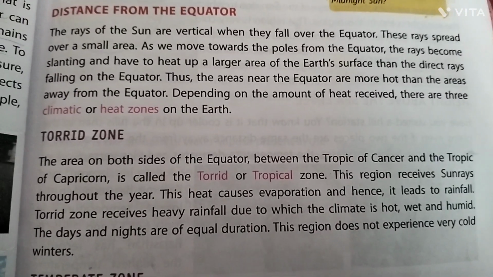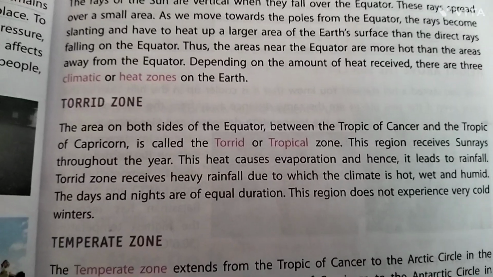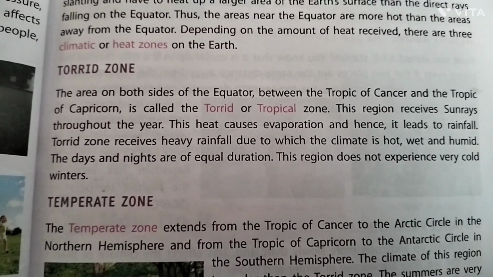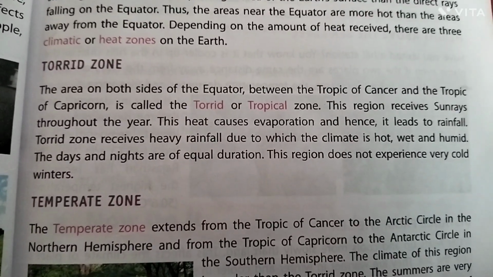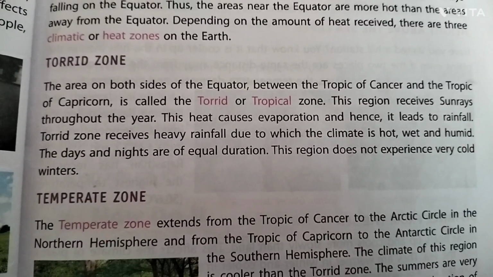Depending on the amount of heat received, there are 3 climate or heat zones on the earth. Torrid zone. The area on both sides of the equator between the Tropic of Cancer and the Tropic of Capricorn is called